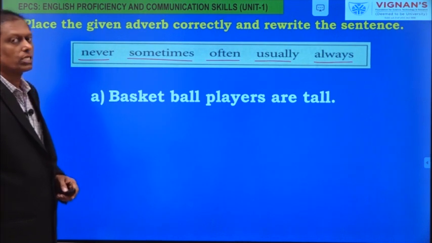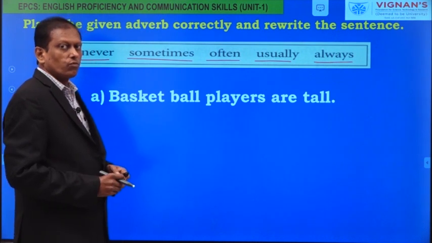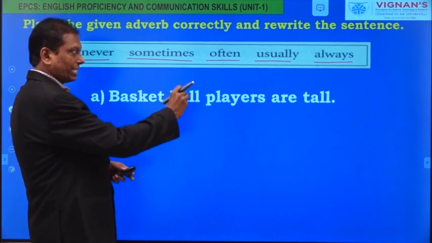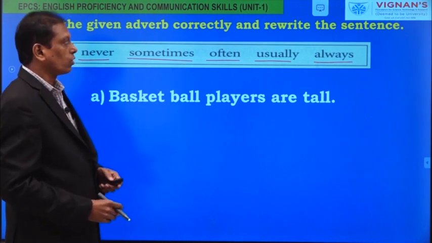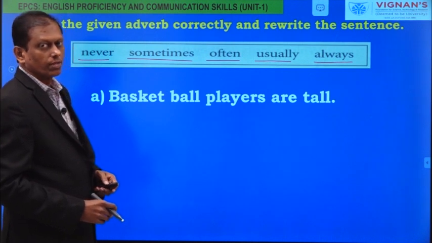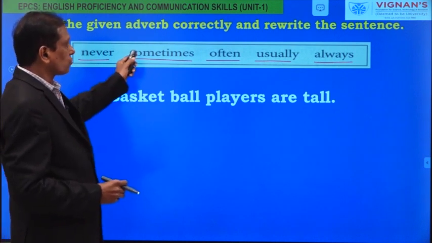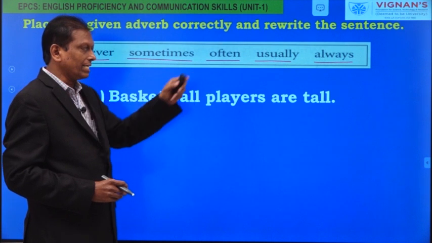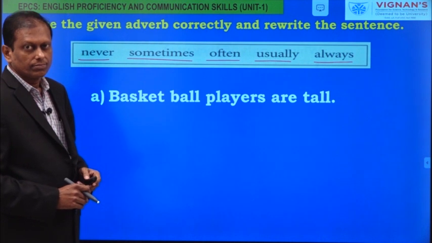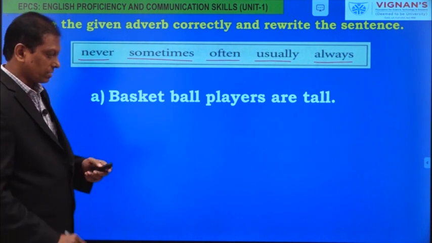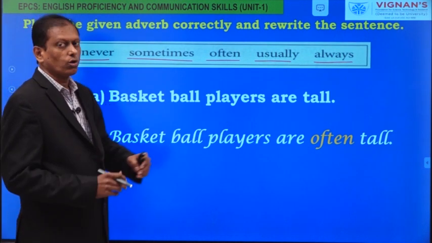Basketball players are tall. What is the verb here? Which frequency adverb is meaningfully correct here and where to place it? Basketball players are tall. Write your answer or choose one word here, place it correctly in this sentence, and rewrite the sentence. Now please check your answer. Basketball players are often tall.